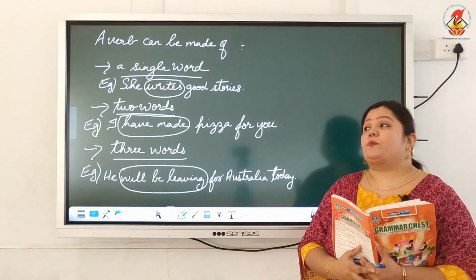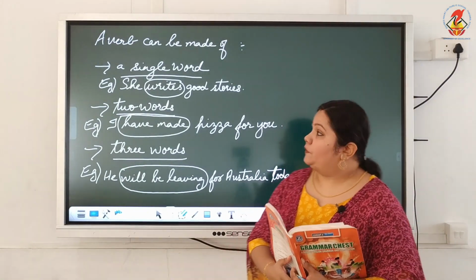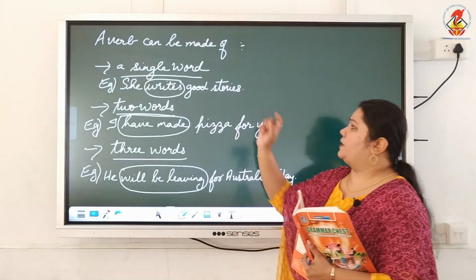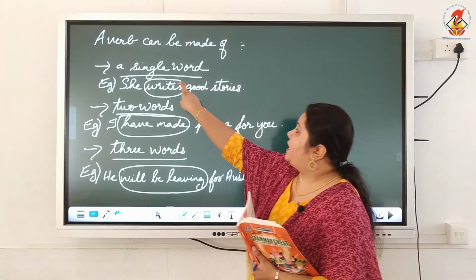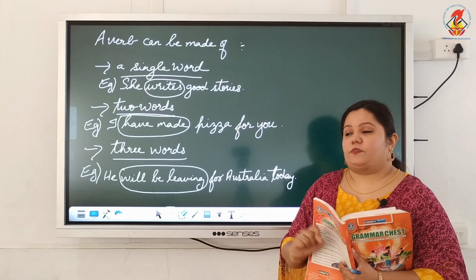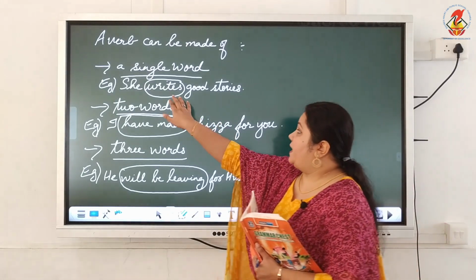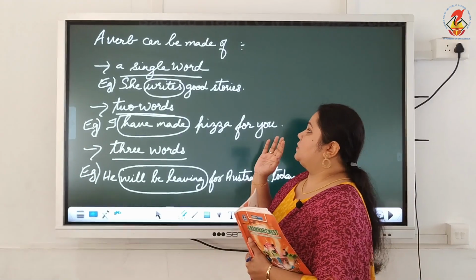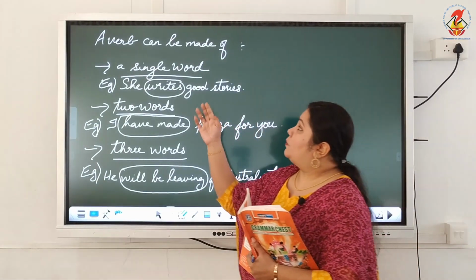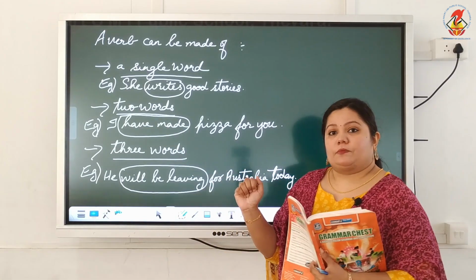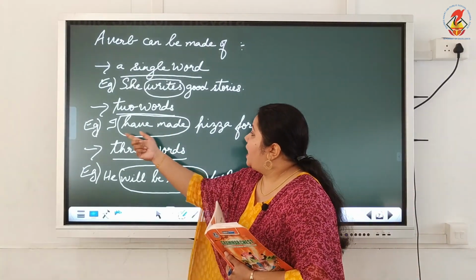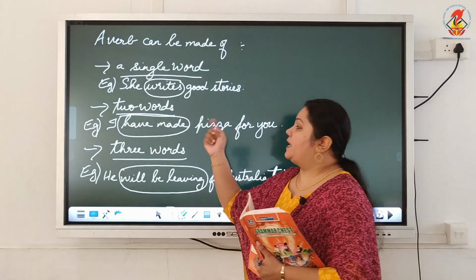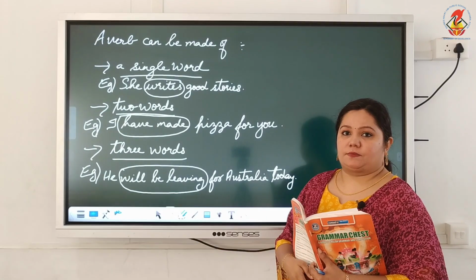And children, a verb can also be made up of a single word. And what is given here? She writes good stories. So in this sentence, the word writes, the action of that particular person, is mentioned there. So writes is taken as a verb, it is a single word. Then verbs can also be made up of two words, right? And here the sentence is, I have made pizza for you. Have made, there are two words but they are taken as the verb, have made.